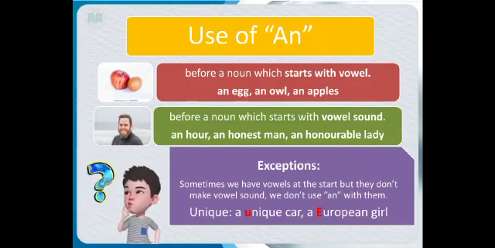Exceptions. There are some cases where you could find vowels, but we do not use an with them. For example, unique. U is a vowel, but here it is not making the sound of a vowel. So be very careful: a unique car. We cannot say an unique car because the word unique is making the sound of y, not a vowel. Same, a European girl. Here the E is present, but E is not making the vowel sound. The sound is y. So we will not use an with it, we will use a with it.